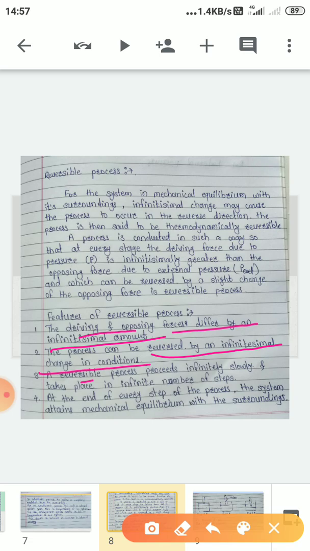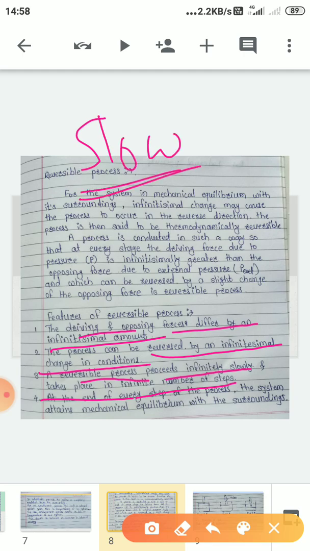A reversible process proceeds infinitesimally slowly and takes place in an infinite number of steps. That means the reversible process is a slow process and it occurs in a number of steps. It will not occur suddenly; it will take a number of steps.